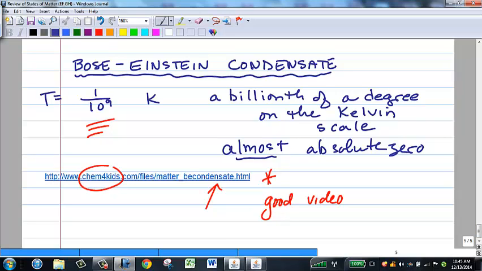All right, very good. A review of states of matter and hopefully some new information for you about what the molecules are doing, how they're moving, how they're connected to each other.